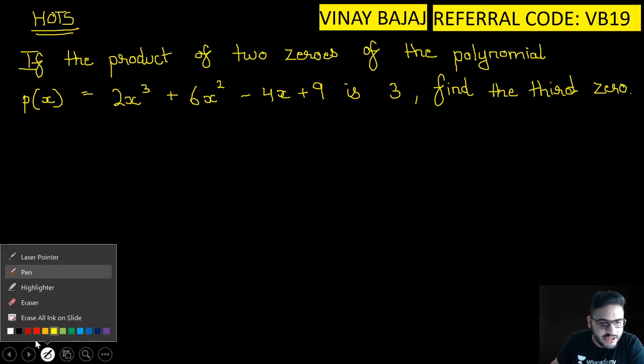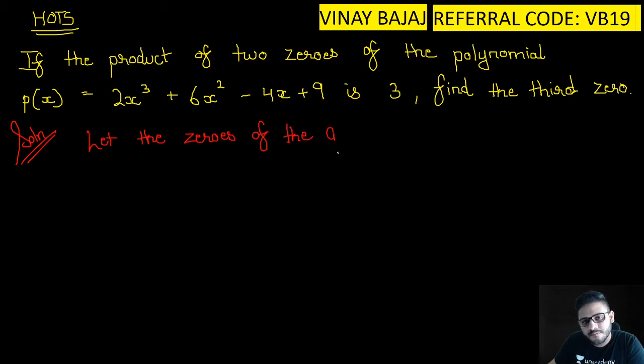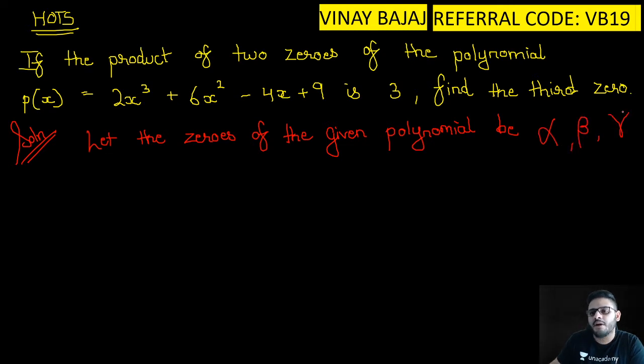So let me change the color of my ink and solution. This time we do it with red. Let the zeros of the given polynomial be alpha, beta and gamma respectively.